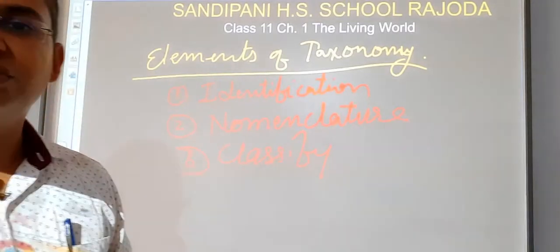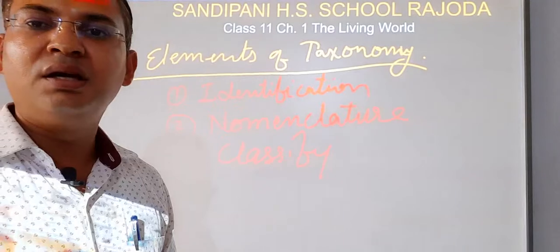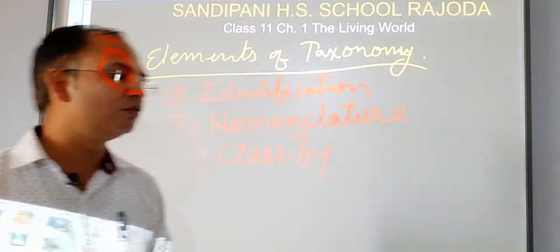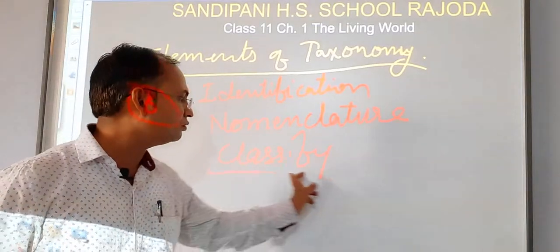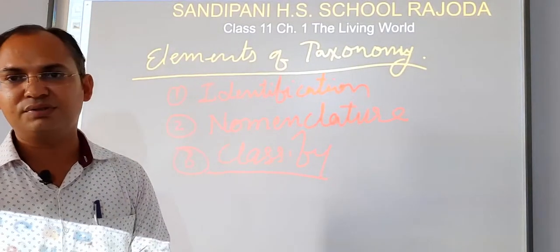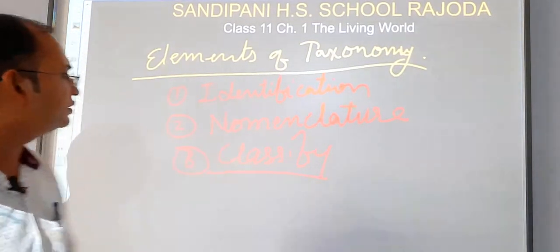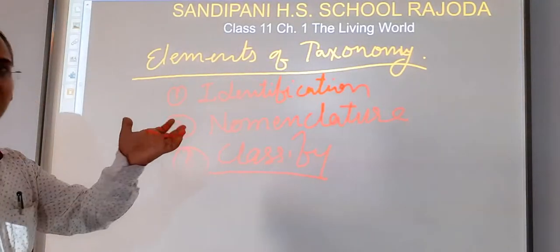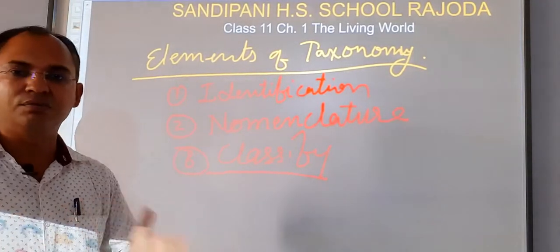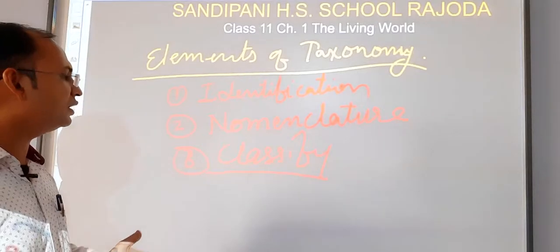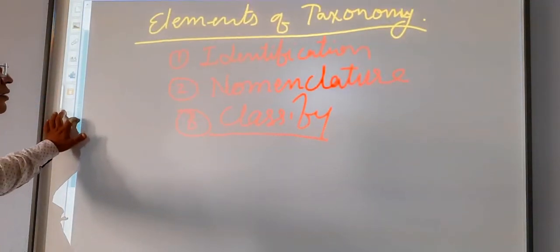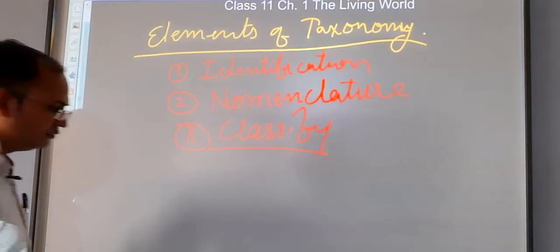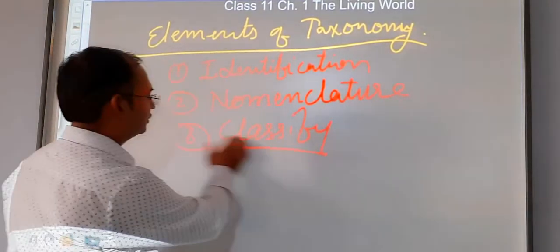Okay students, so the next point is which are the basic groups or basic categories in which we can classify or put the living organisms. So, students, about these different groups, you have studied in your lower classes. Now we will see them in detail, which types of groups there are in which we can put the living organisms.